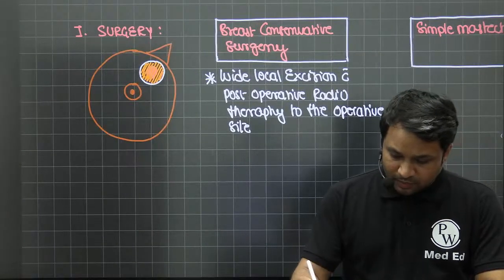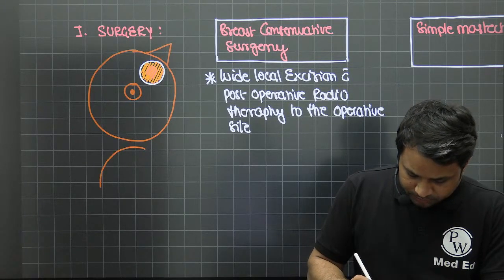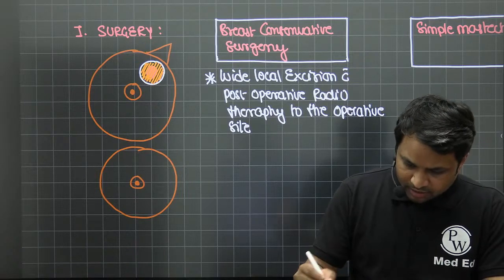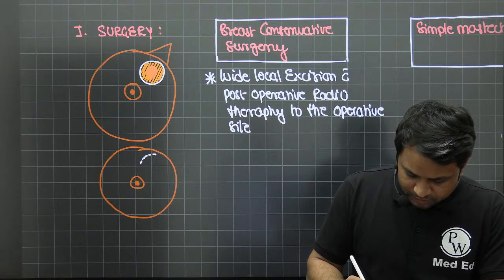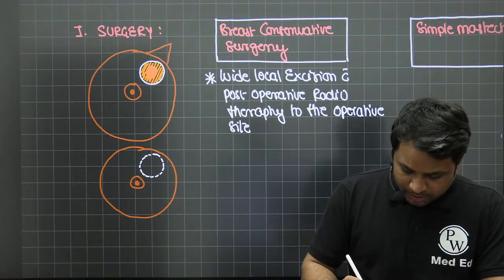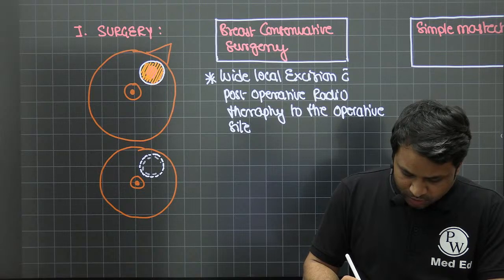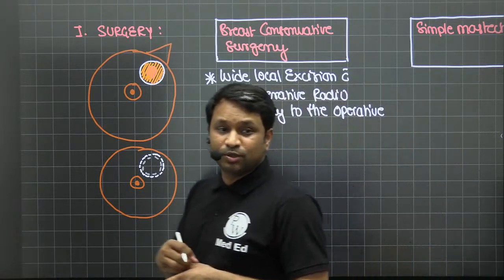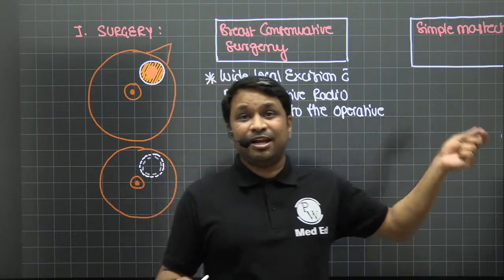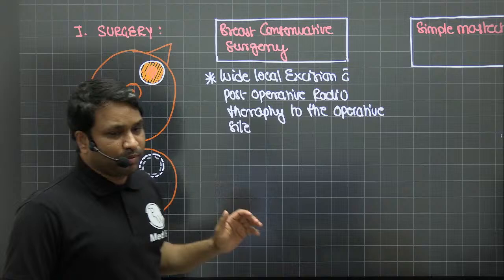Once you're done with this, you're left with a defect here, right? There's a huge defect present here, but this will also be marked with clips. Now, what are these clips? They are radio-opaque clips. Why do you want them? Because this is the site where you have to give radiotherapy. So you're marking that site for radiotherapy.